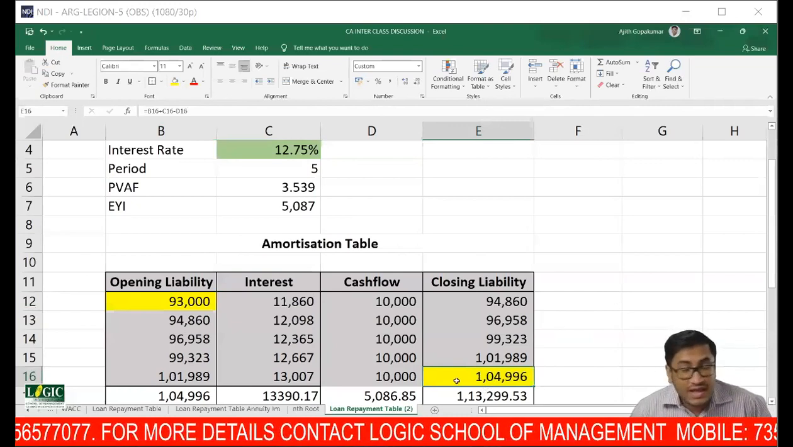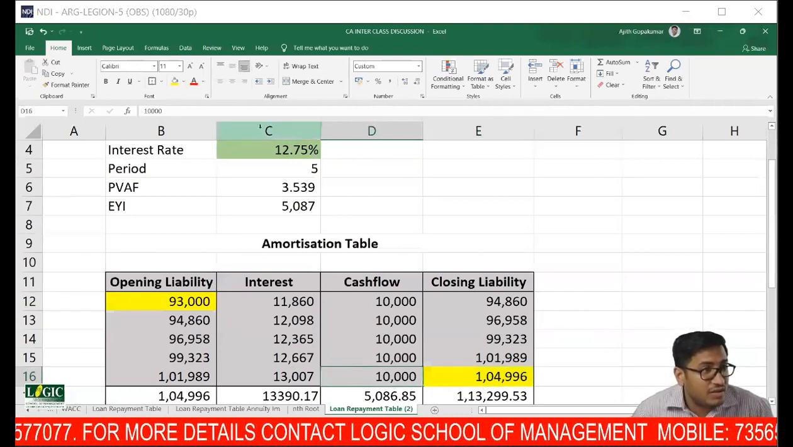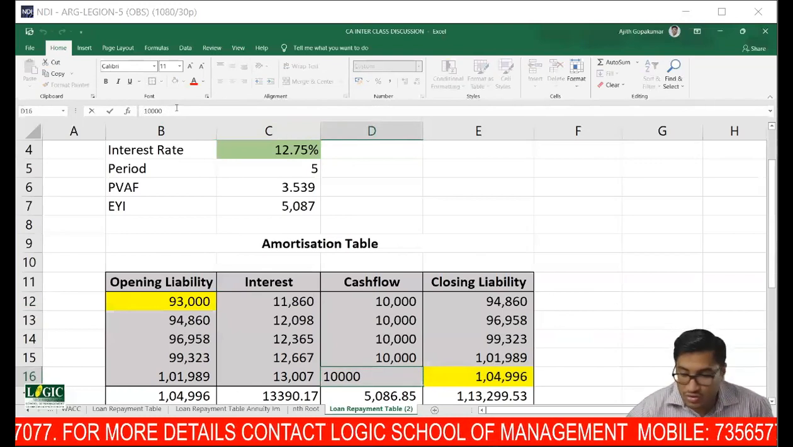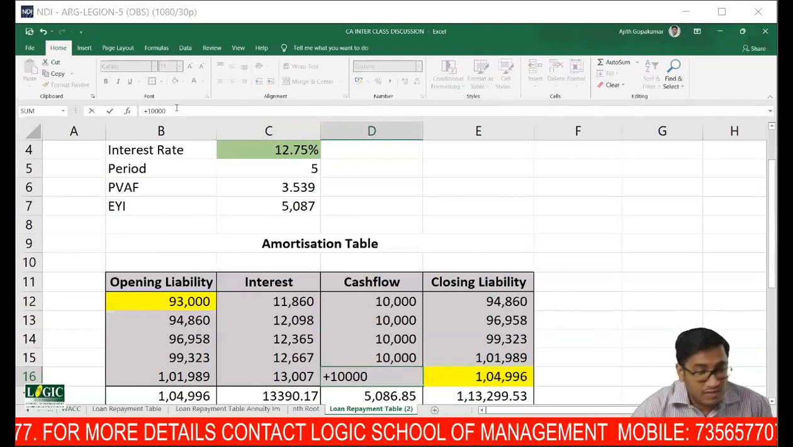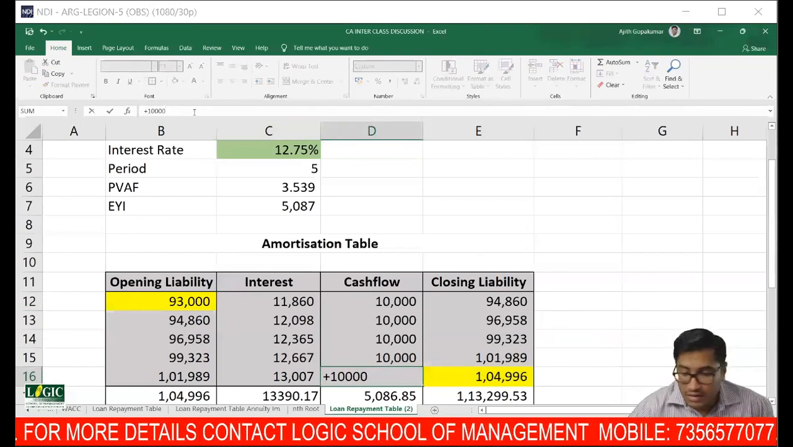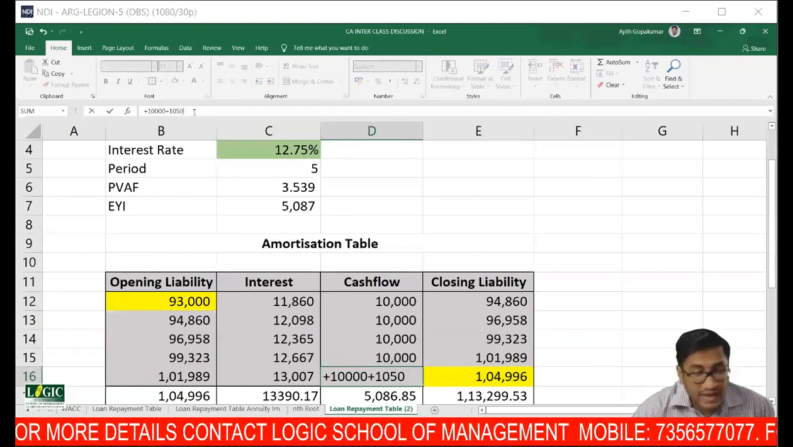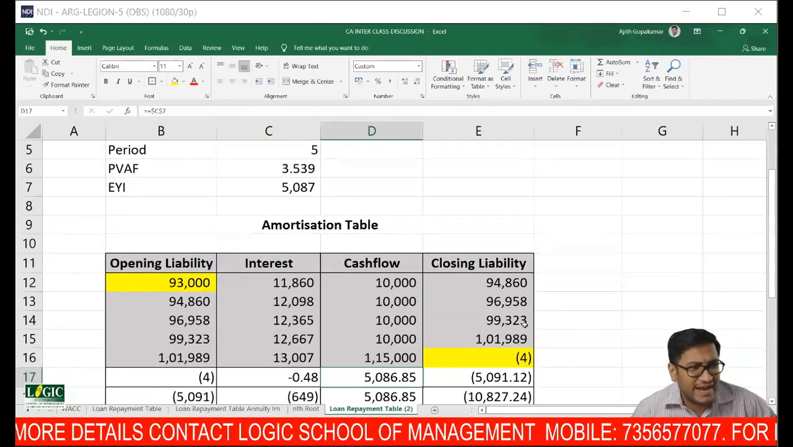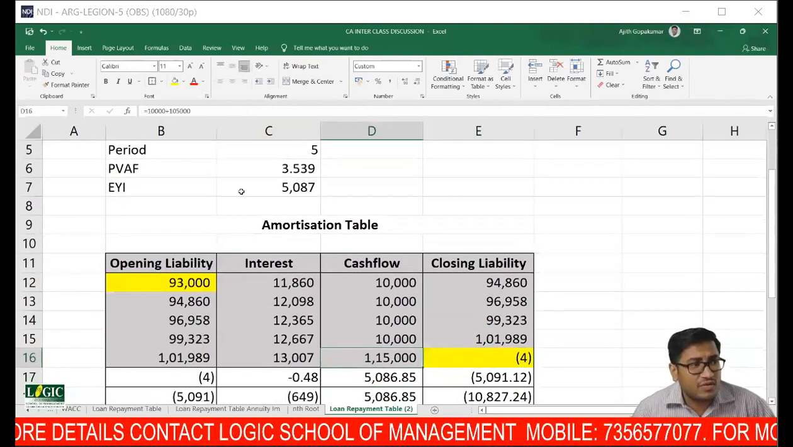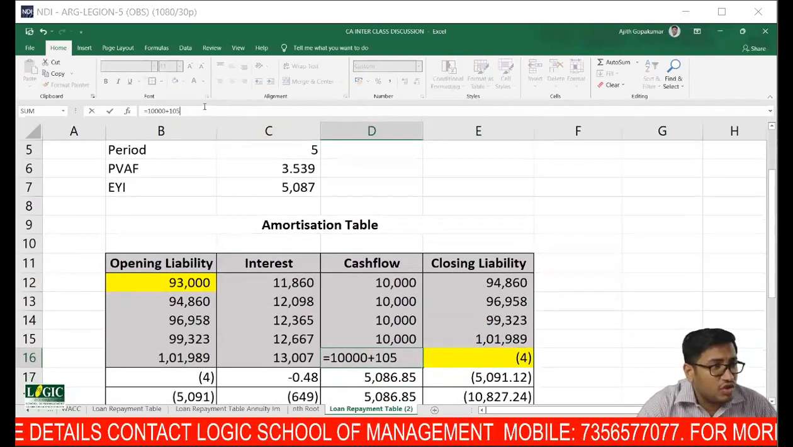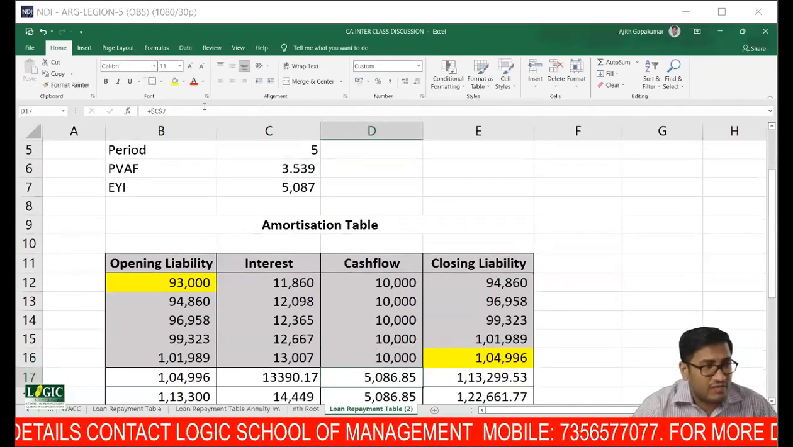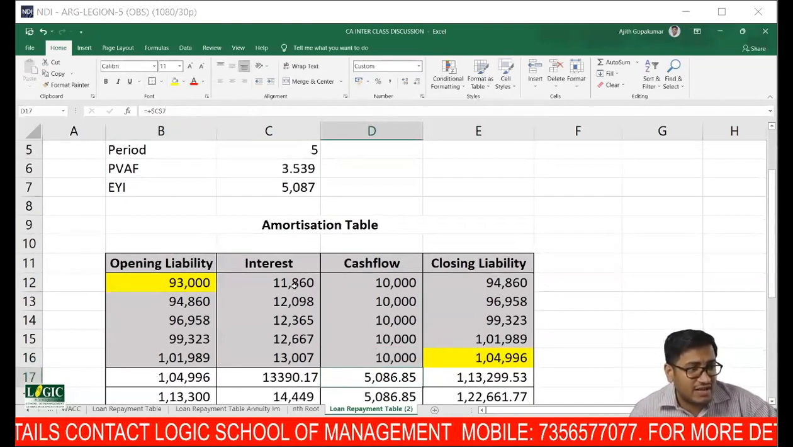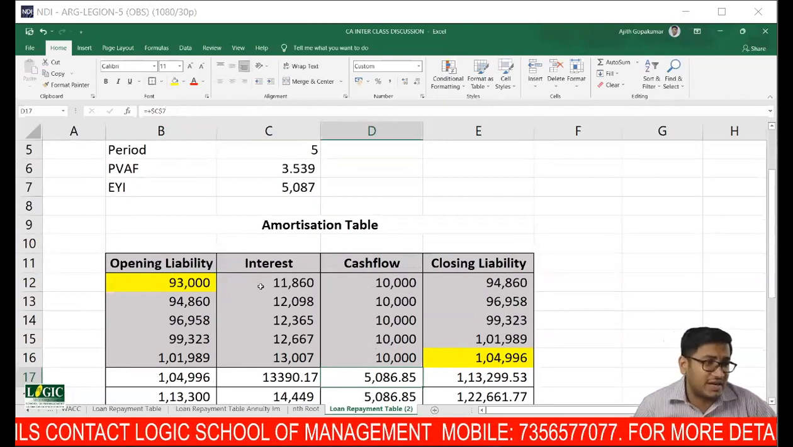Can you see that? Now, if I show this amount, instead of 10,000, if I add 105, then it becomes zero. The closing becomes zero, with a slight 4 rupees rounding off. So whichever way you want to take, you want to keep 0 or you want to give. Now I'm keeping it as this table. Can you see that? This is the table that you have constructed.